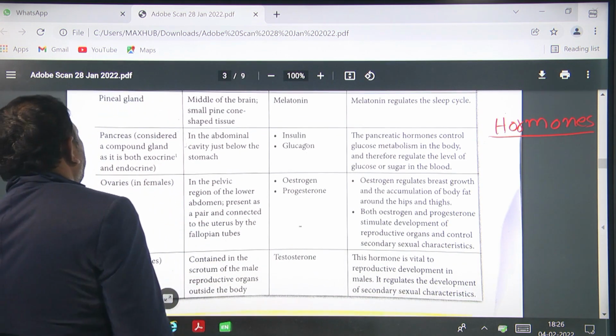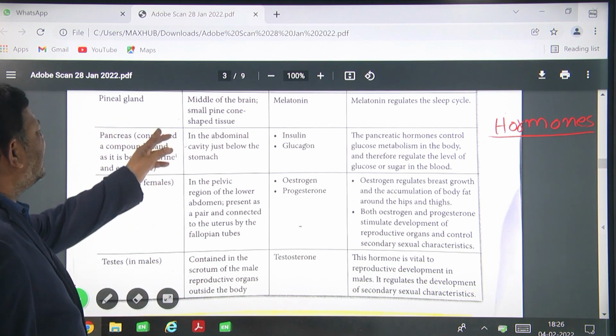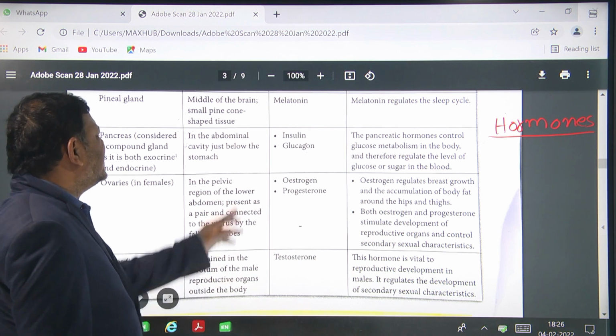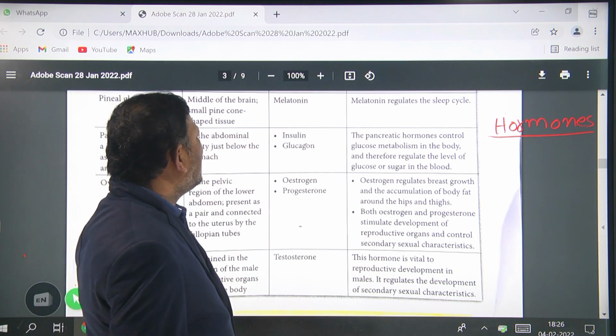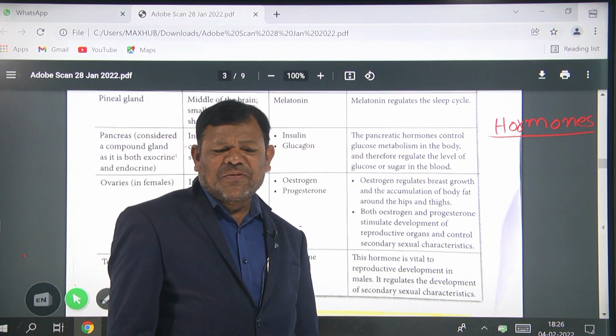Okay, next, the pineal gland. This pineal gland is present in the middle of the brain, a small pine cone shaped tissue. It secretes melatonin. Melatonin regulates the sleep cycle.